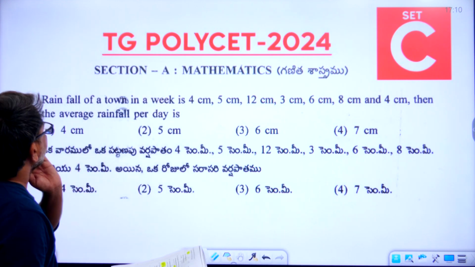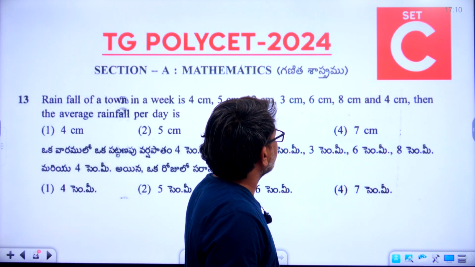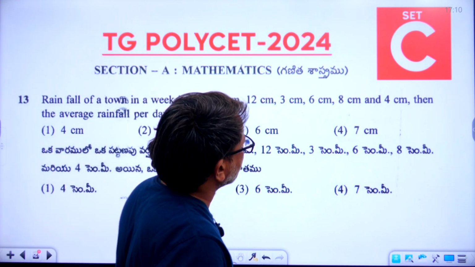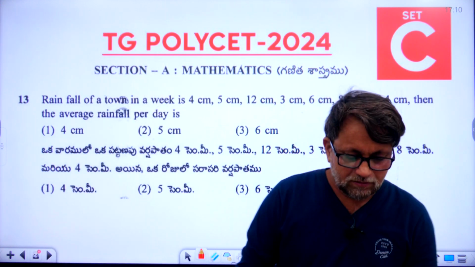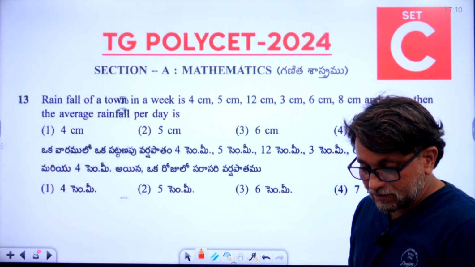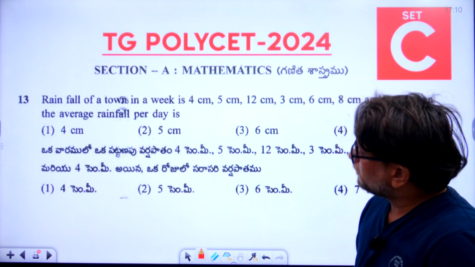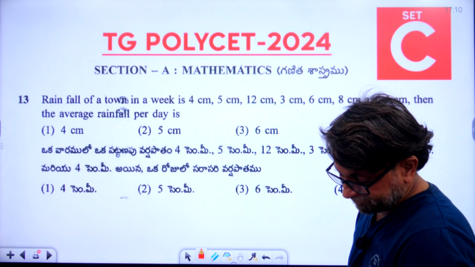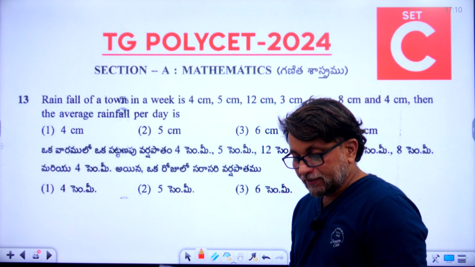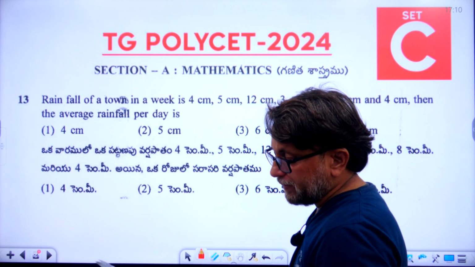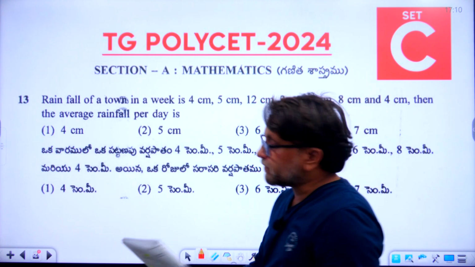The rainfall of a town in a week is 4 centimeters, 5 centimeters, 12 centimeters, 3 centimeters, 6 centimeters, 8 centimeters and 4 centimeters. Then the average rainfall per day is the 13th question. What is the right answer, students? Here something is missing. The 13th answer is 6 centimeters, which means the third option is the right answer. I hope everyone is following.